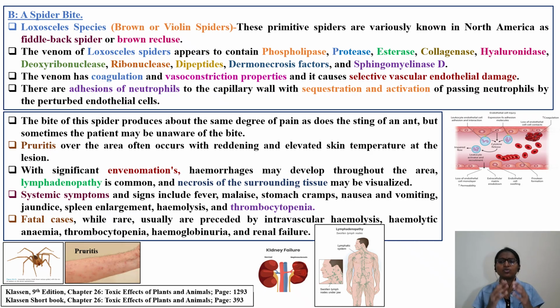The immediate thing is that you have to identify the bite. A snake bite, you have two fangs or something. A scorpion bite will be there. Similarly, the spider bite will be there. You have to identify what the organism is, what the species is. Then an immediate antidote, certain types of treatment need to be initiated.